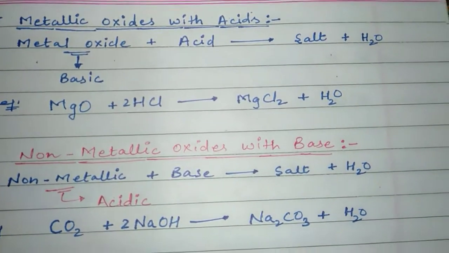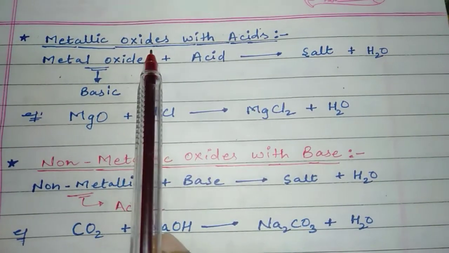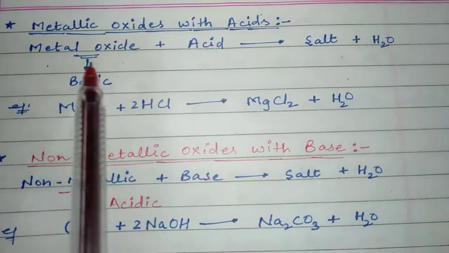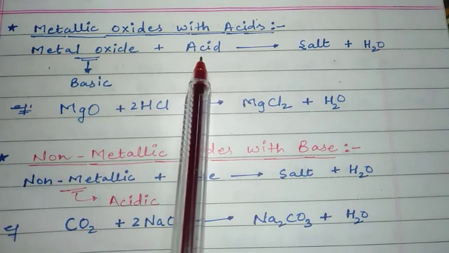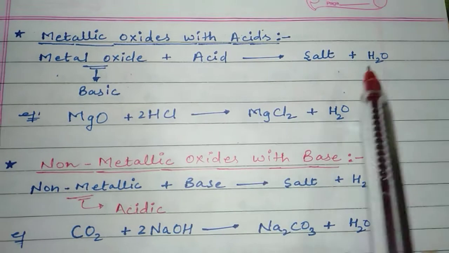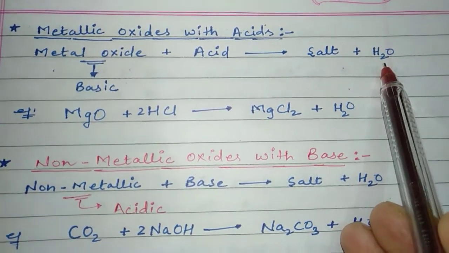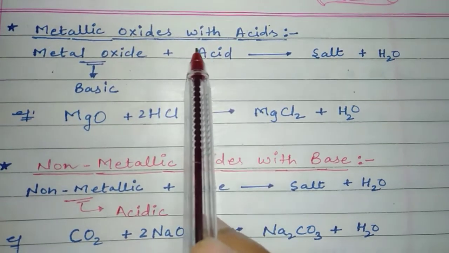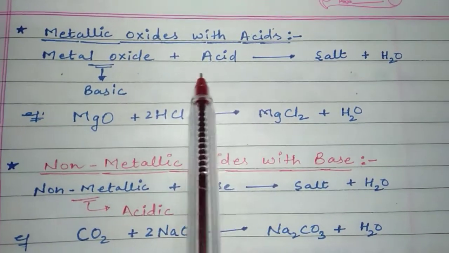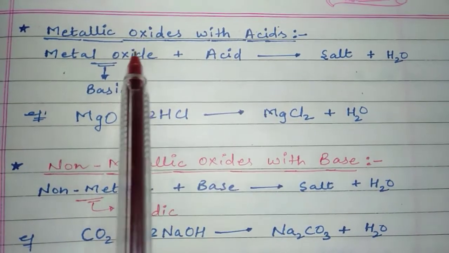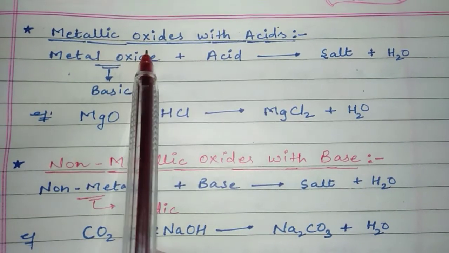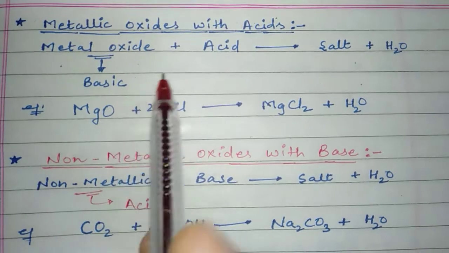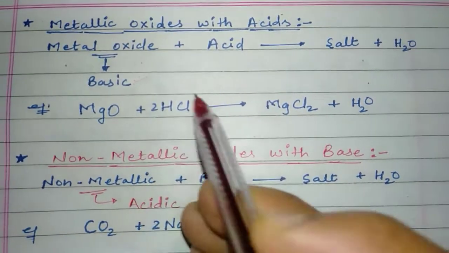So here we are going to discuss metal oxide with acid. What takes place when metal oxide and acid react with each other? They form salt and water. As I have told you, acid can be neutralized by base only, but here acid is getting neutralized by metal oxide. It means the metal oxide has basic character.